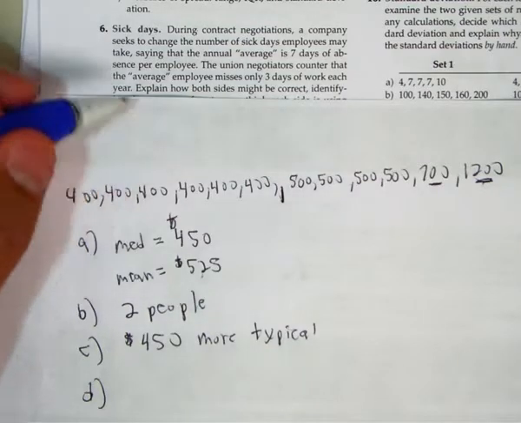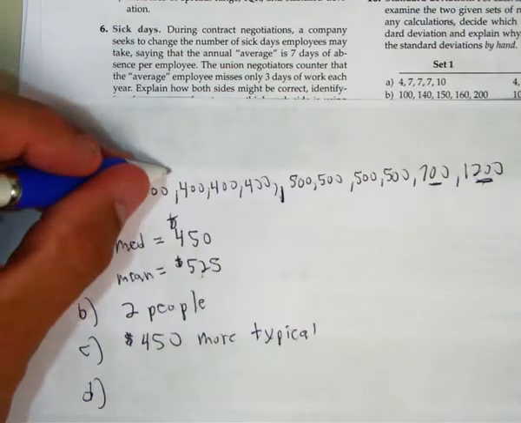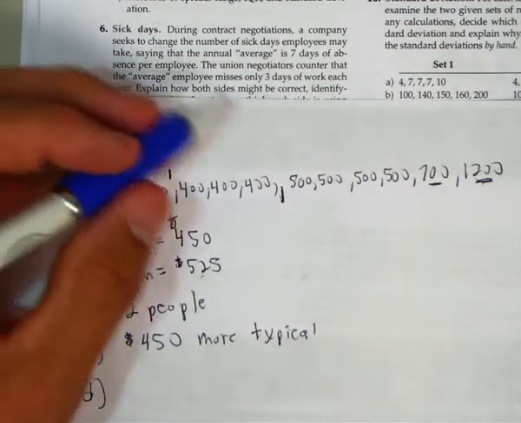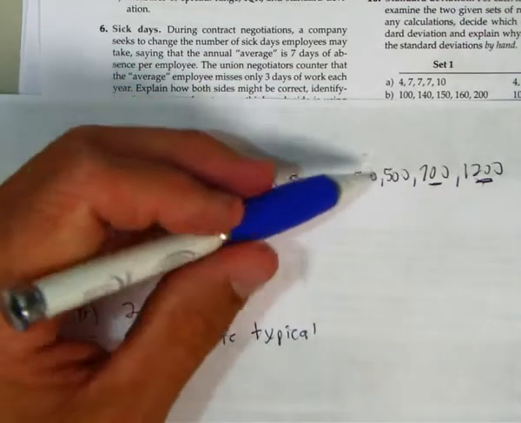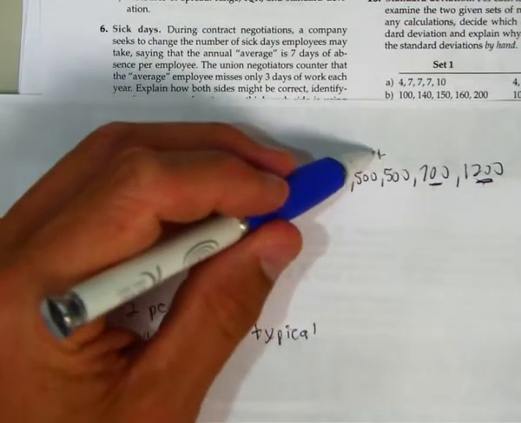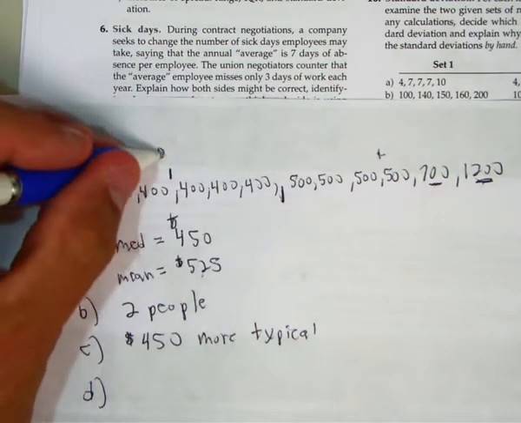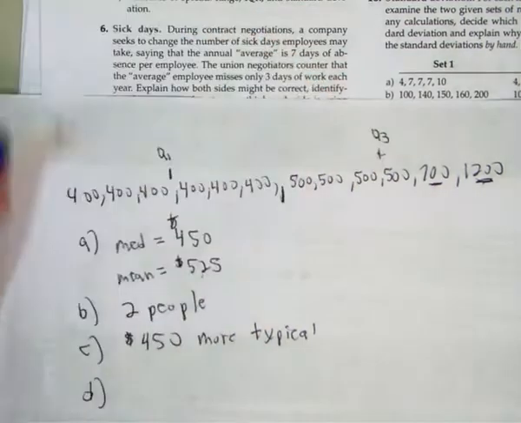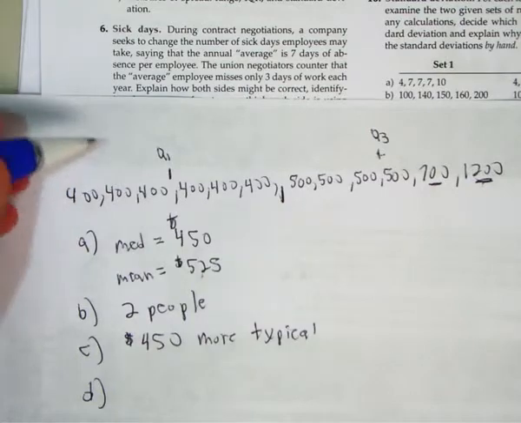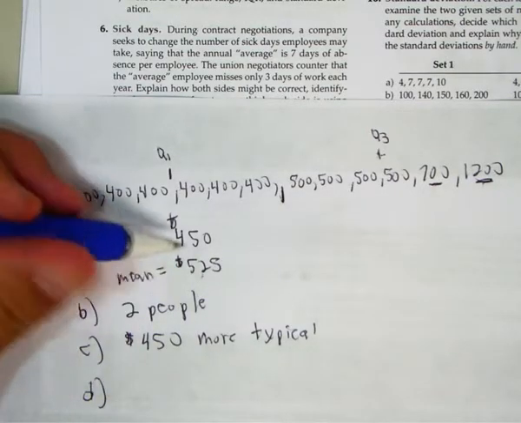The IQR, Q3 would be here, Q1 would be here, so we would wind up with like $100.